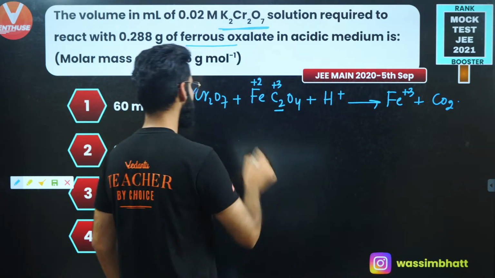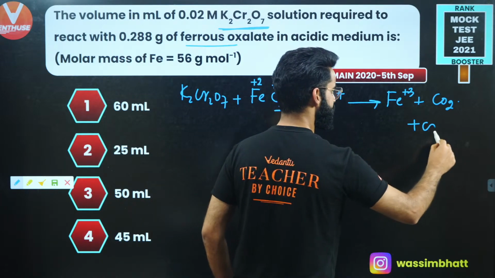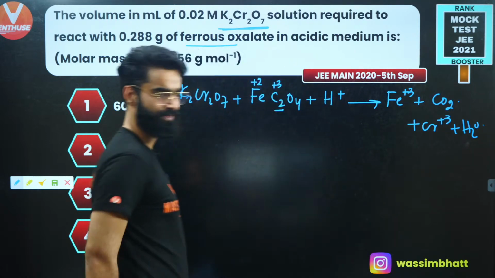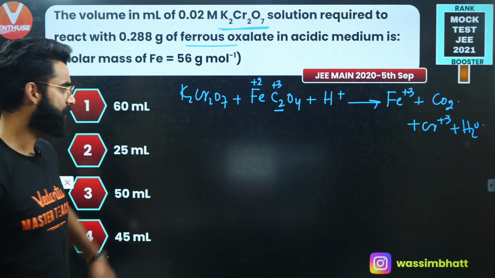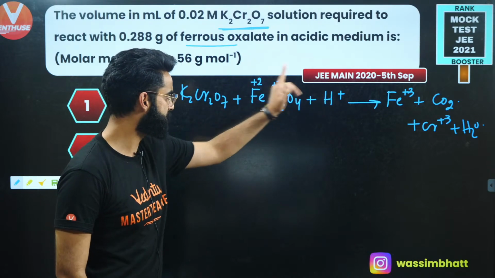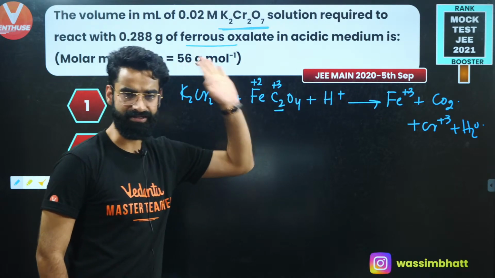You know this as well. And itself, it gets converted into Cr tri positive. And with this, you'll be writing some water as well. Only thing which you need to remember: your K2Cr2O7 or KMnO4 converts Fe di positive to Fe tri positive and oxalate ion into carbon dioxide, right?